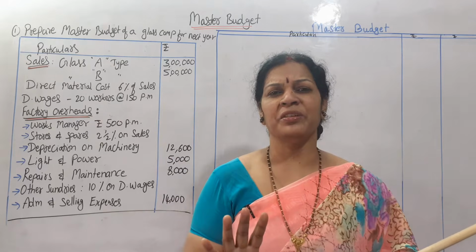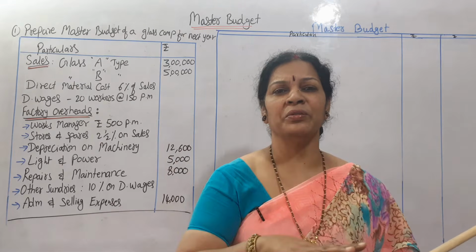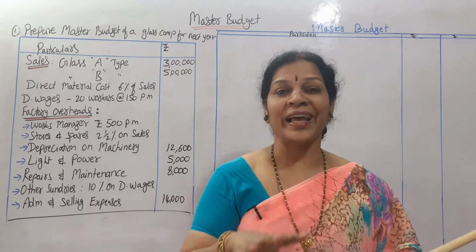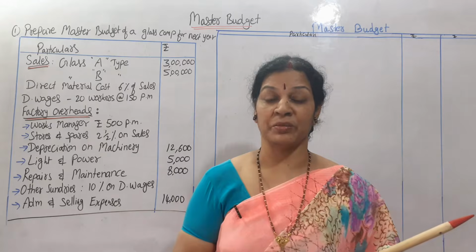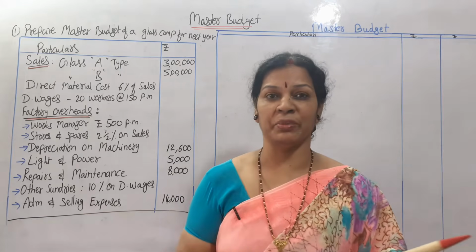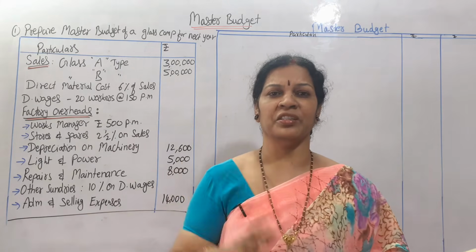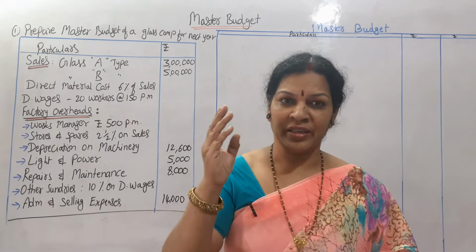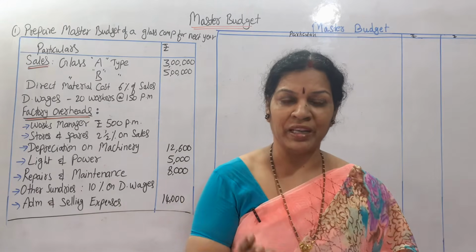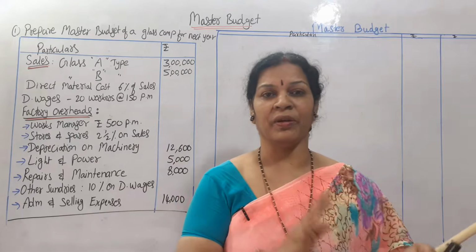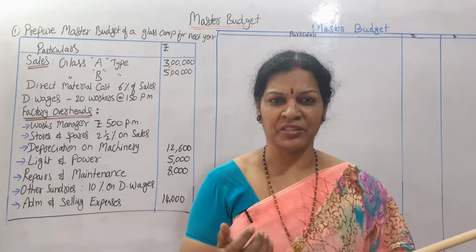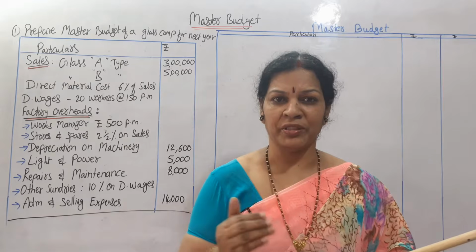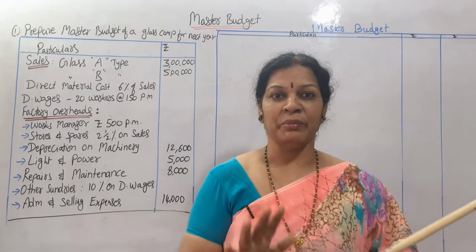Simple, this master budget is nothing but it is going to give you, at a glance, what is happening in the organization. You will come to know through this master budget, because you need not see each and every budget. All the budgets together are in the master budget. Even the profit and loss account and balance sheet, all the information you will find in the master budget. Preparation is not so tough, just taking the information from all the budgets and then preparing the master budget.